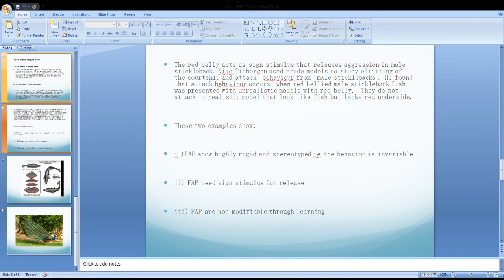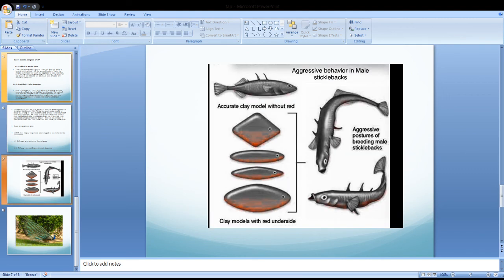These two examples show FAP shows high rigidity and stereotype, that is, the behavior is invariable. FAP needs a sign stimulus for release. FAP are non-modifiable through learning. This is the clay model used by Niko Tinbergen. All the unrealistic models have the red belly, so they were attacked by the aggressive posture of the breeding male stickleback.